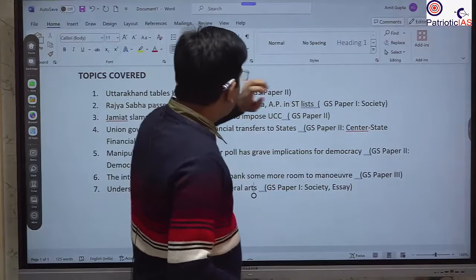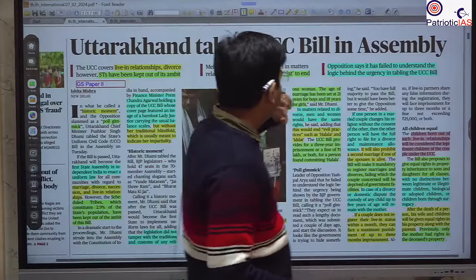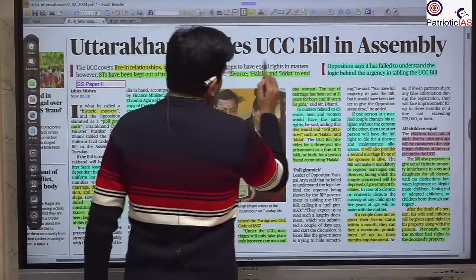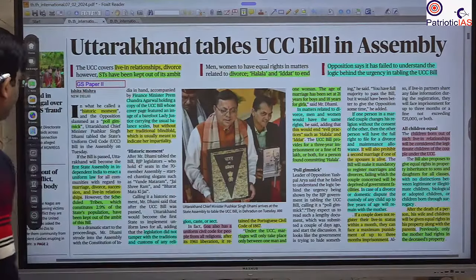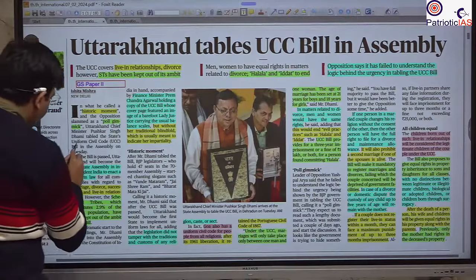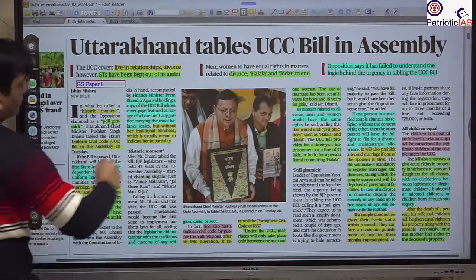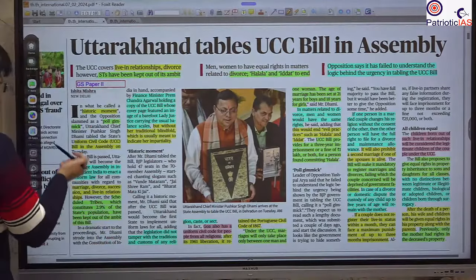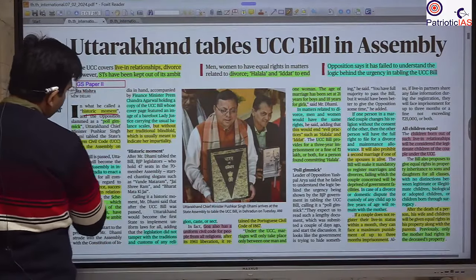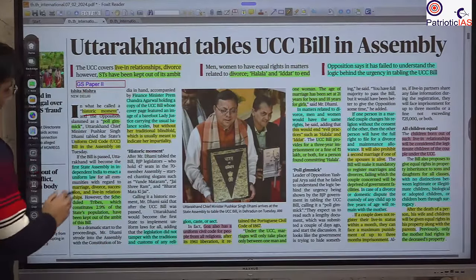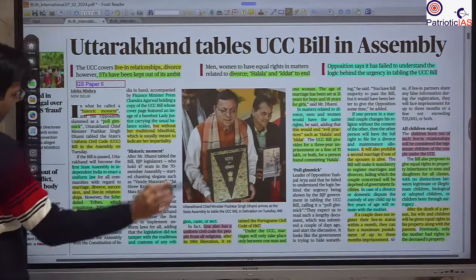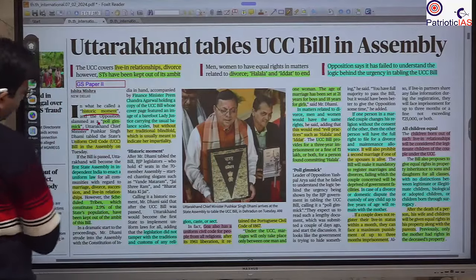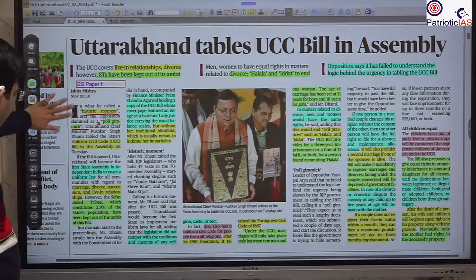So let's start our news analysis with the front page. This is with respect to the UCC, the Uniform Civil Code. What is this for the BJP, the party that is in power? This is a historic moment. For those in the opposition, Congress, this is a poll gimmick. Okay, so this is their stand.